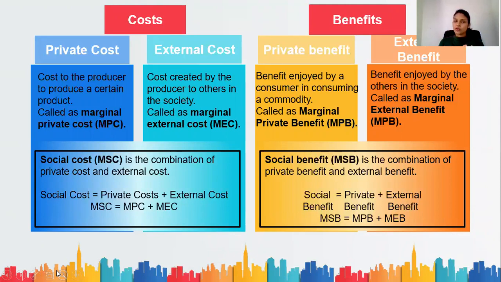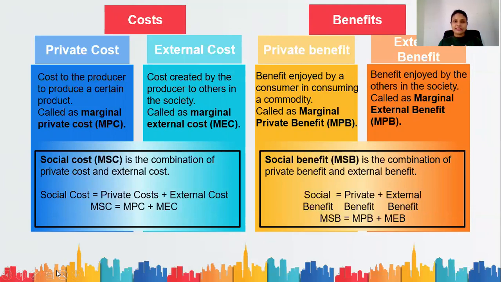Then you have the external cost. External cost is the cost created by the producer to others in the society. That is what you call the external cost. Social cost is the addition of private cost and external cost both.